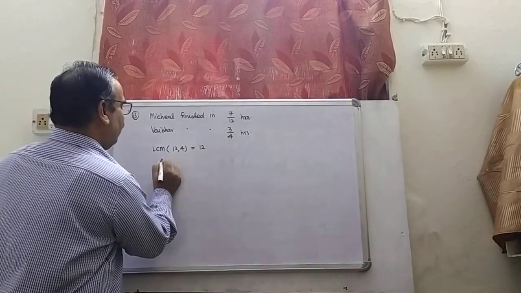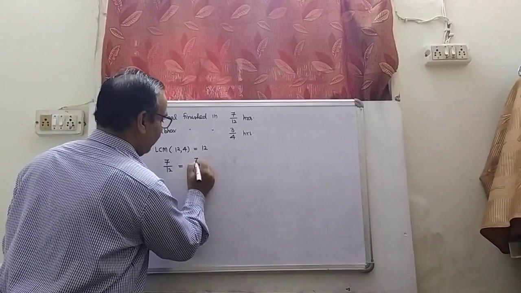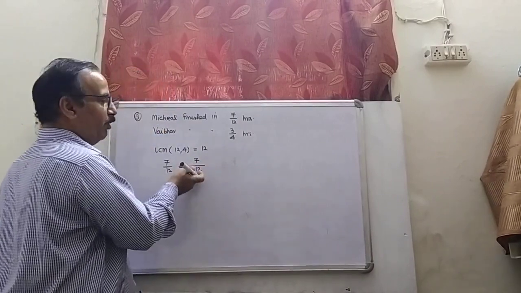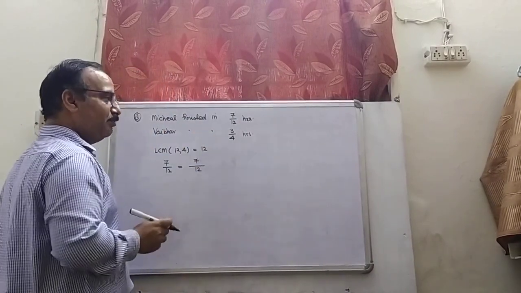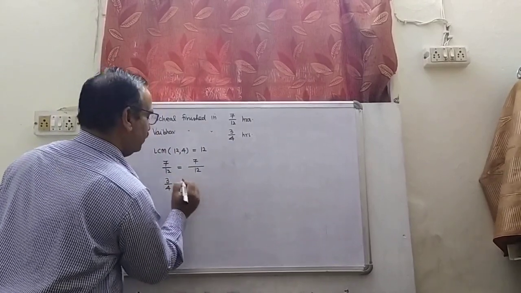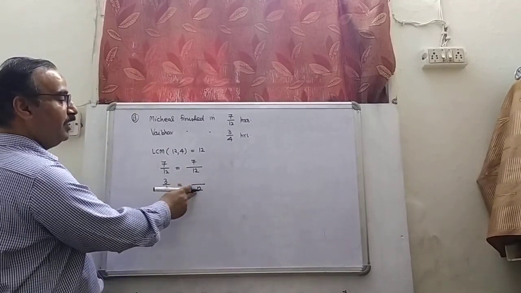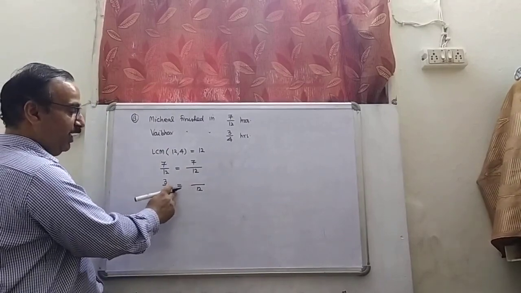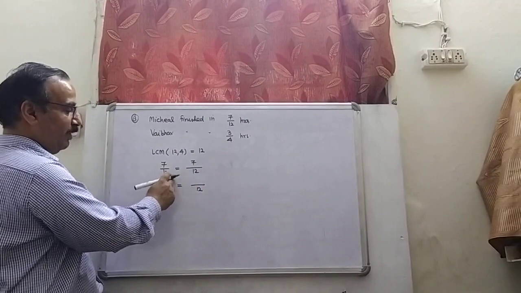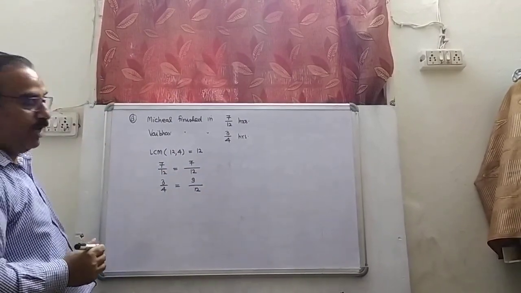So I can keep 7/12 as it is, because I have to take the denominator as the LCM. And how can I convert 3/4? I want the denominator as 12 again. 4 threes are 12, so I have to multiply it by 3. And when I multiply 3 by 3, I will get 9. So 3/4 can be 9/12.